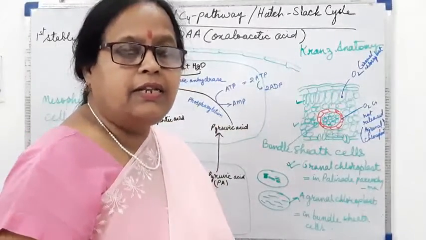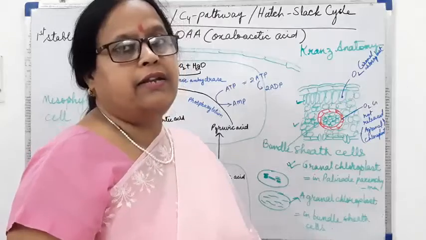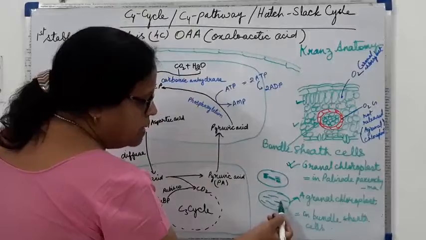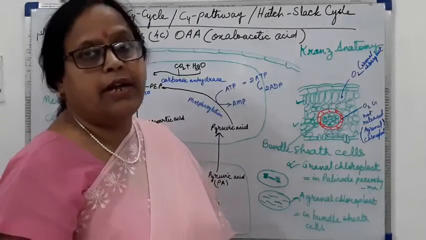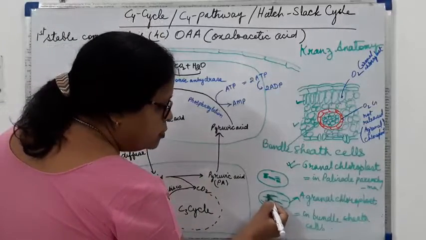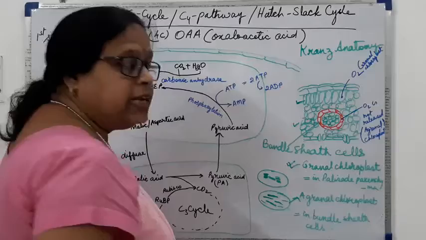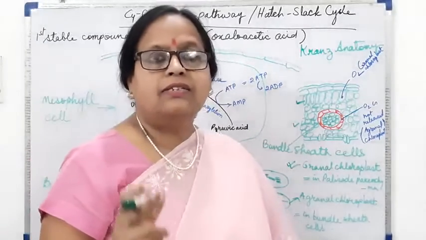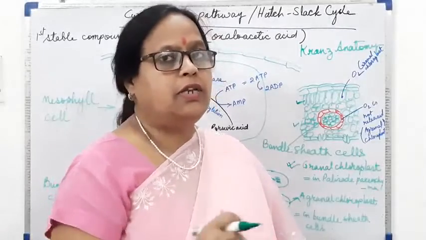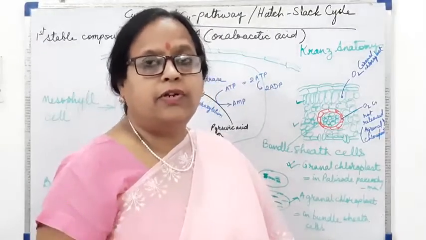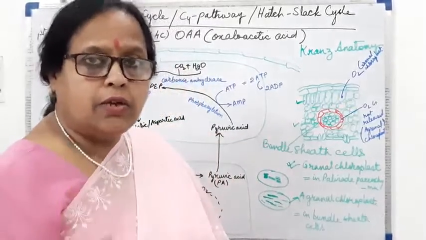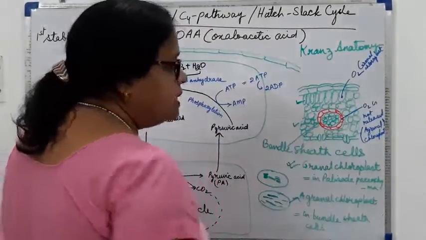They don't need the light, so no light reaction, and so these chloroplasts don't have thylakoids or granum, and so they have only stroma lamellae in them, where only the dark reaction, that is the C3 cycle, takes place. No photophosphorylation, no cyclic or non-cyclic photophosphorylation, no splitting of water molecule, etc. takes place in the chloroplast found in the bundle sheath cells.